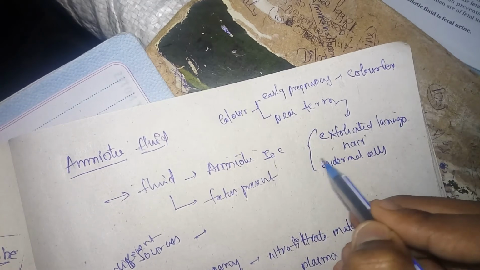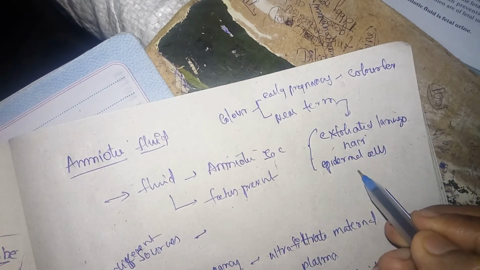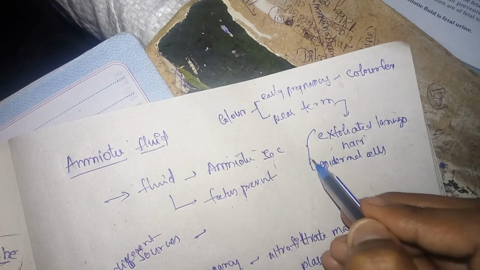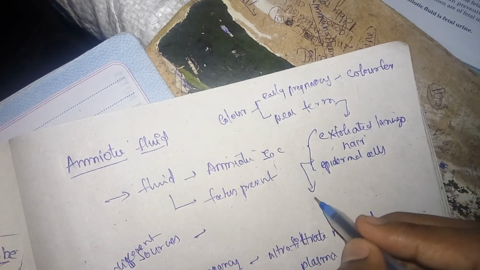So due to these exfoliated lanugo hair and epidermal cells of fetal skin, the color will be pale straw.